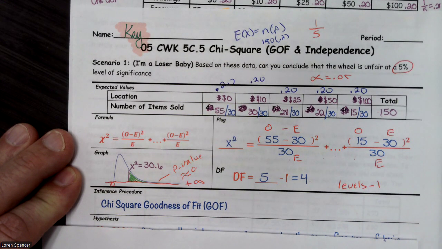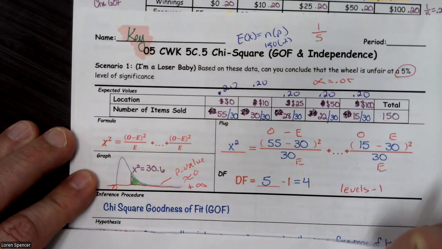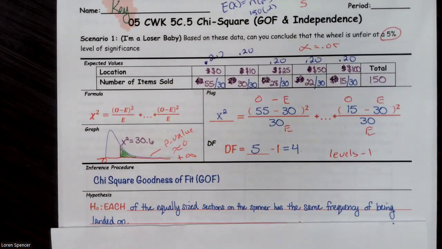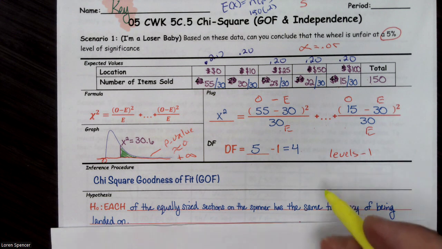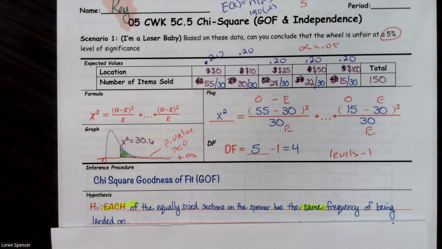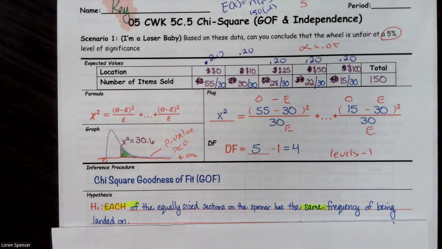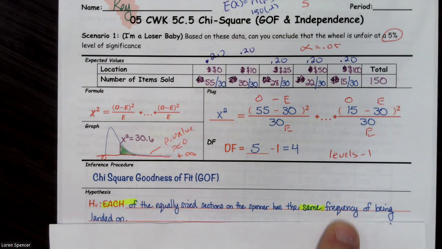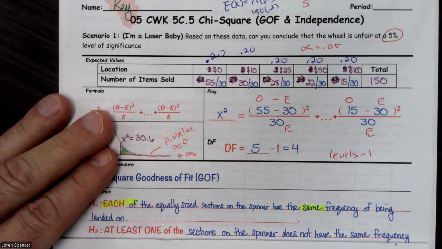All our hypotheses start off the same way. Each of the sections on the spinner have the same frequency of being landed on, or same probability. Each and same are the key words, all right? And if you want to say each of the spinner had the same chance, or each has the same probability, that's fine. We use the fancy word frequency, and that's fine as well.